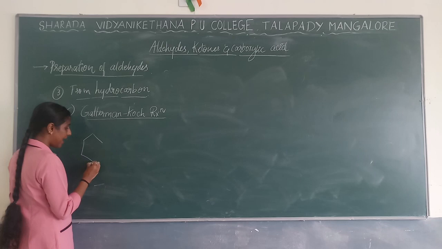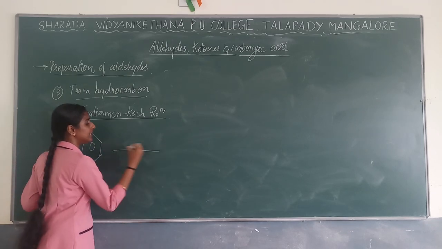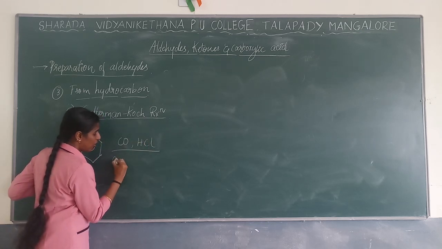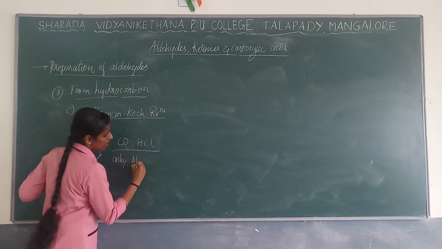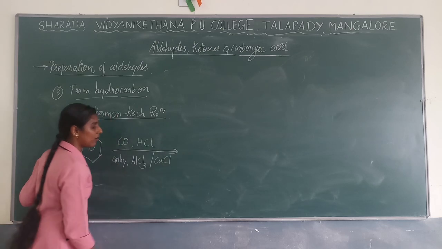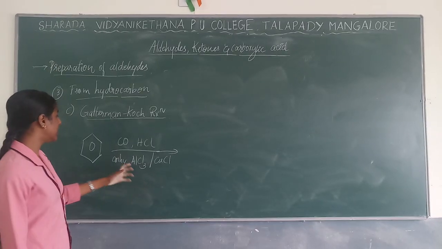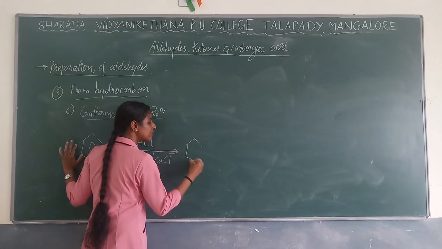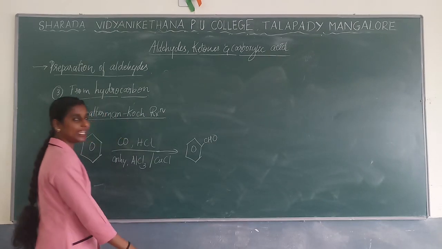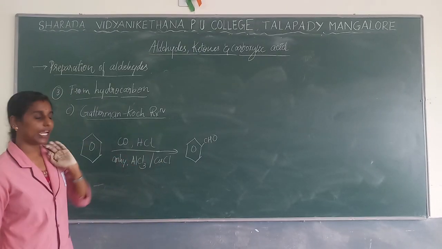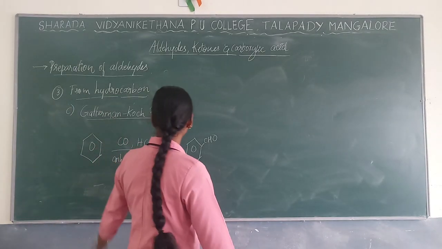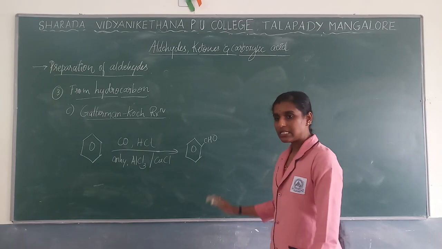Very simple reaction. Benzene will be treated with carbon monoxide and hydrochloric acid in the presence of anhydrous AlCl3 or CuCl. In the presence of this reagent, you will get aldehyde as a product. Product formation will take place as aldehyde. Anywhere you can write here also or here also. So this is a simple reaction for the preparation of aldehyde by using just benzene. So this is a very important reaction.